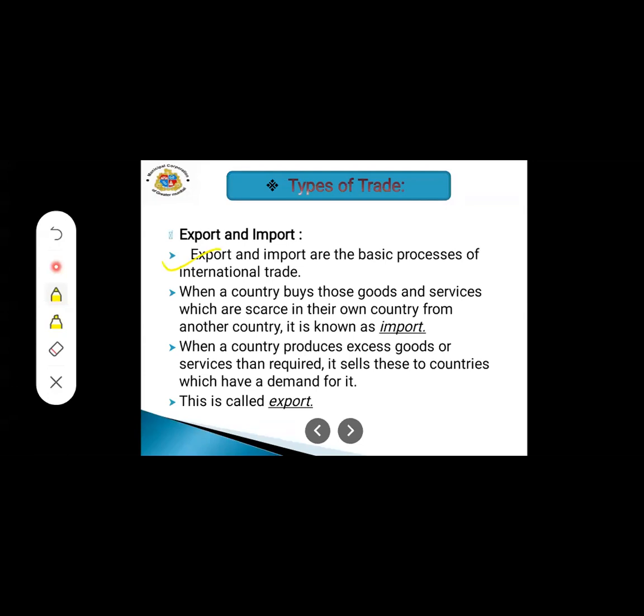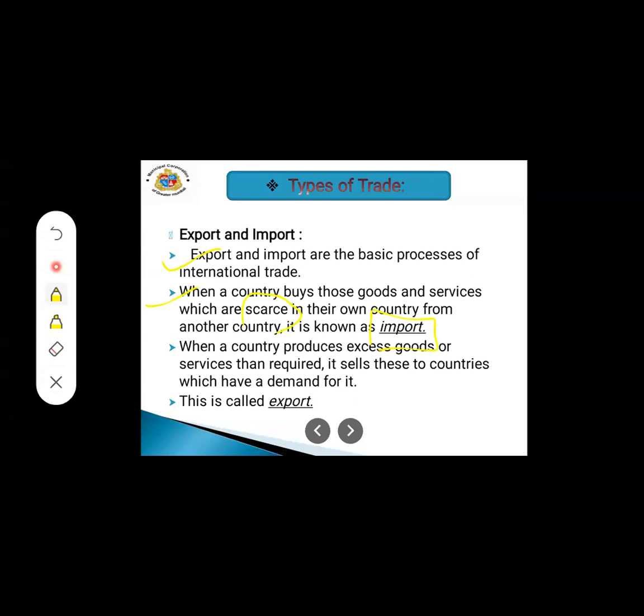When a country buys those goods and services which are scarce in its own country from another country, it is known as import. Scarce means what, students? It means very short supply, very less.